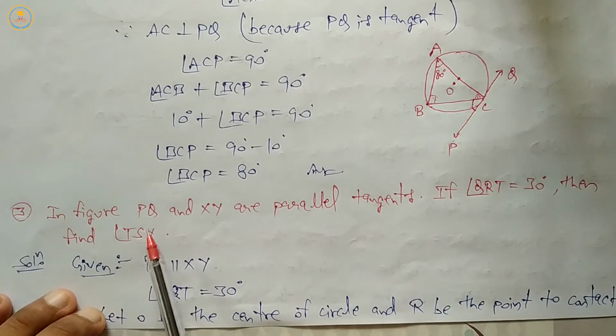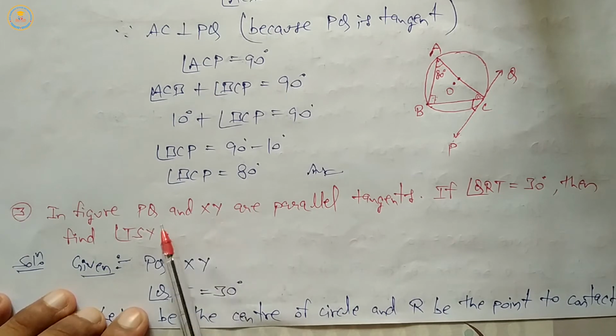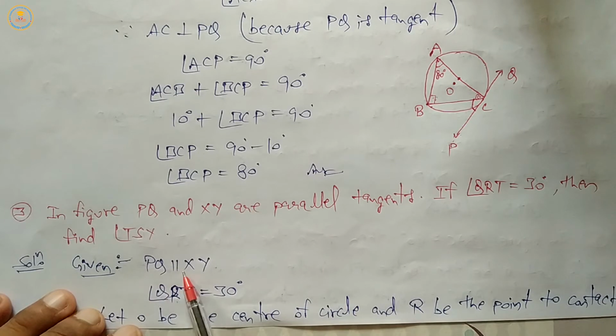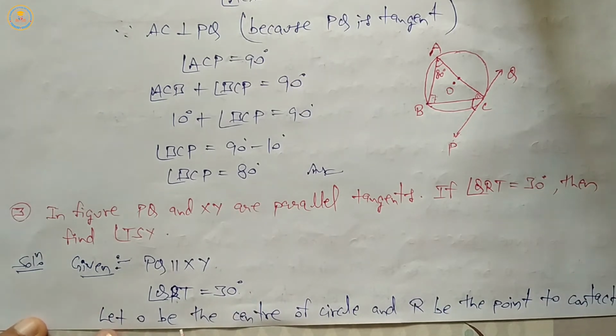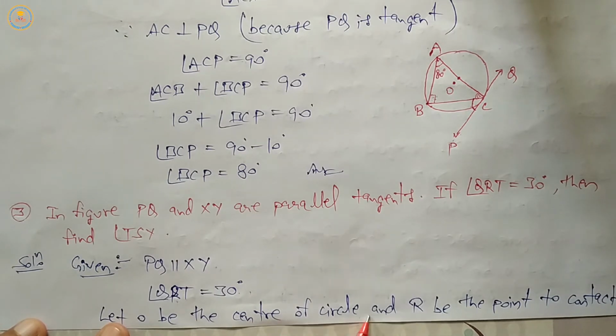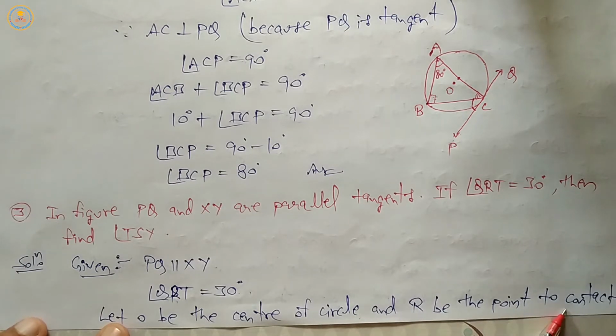So given part: PQ parallel XY, this one is the symbol of parallel, and QRT is 30 degree. QRT equal 30 degree is given. Let O be the center of circle, and R be the point of contact.